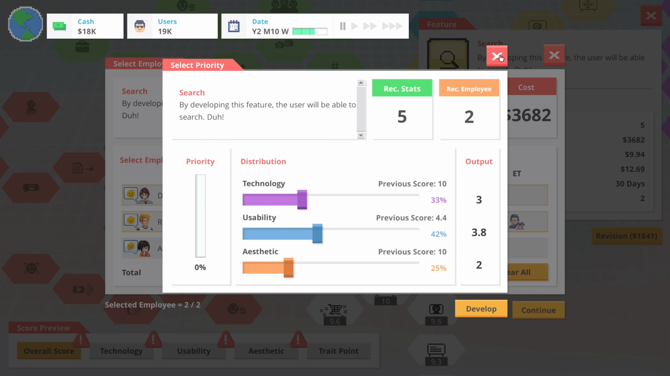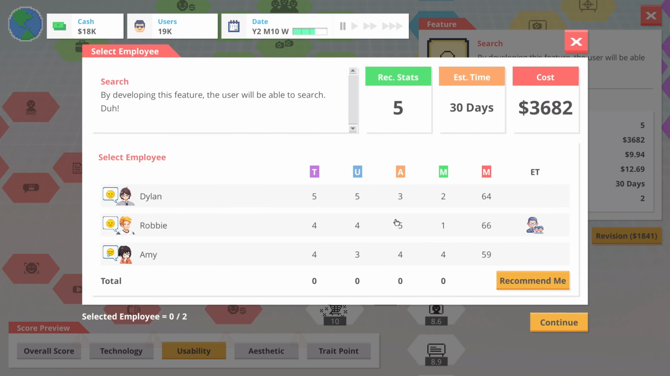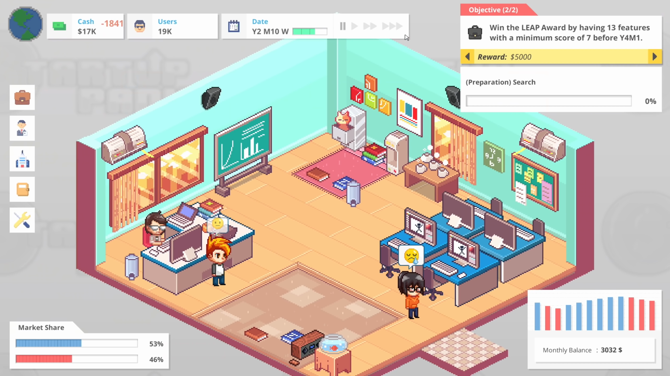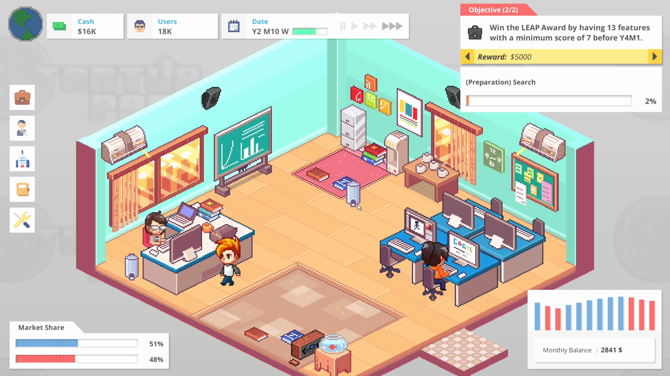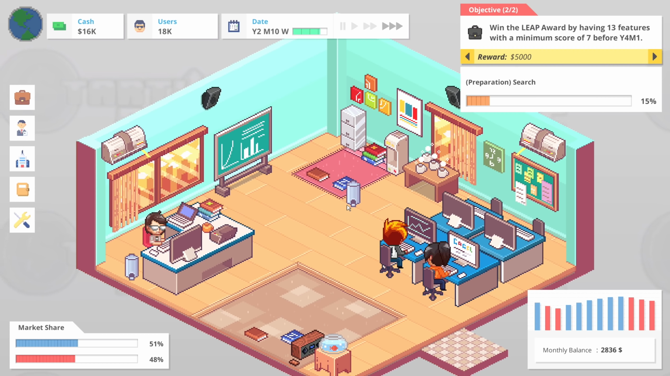And where does search really suffer? Technology's fine. Usability and aesthetic. So search needs more usability. Did I really not do usability? I did. So technology can come down a little bit on that, and usability can go up. And we'll see how that goes. I don't know if we're going to be good enough to actually make it good here, but we'll certainly try it. And hopefully this does well for us.